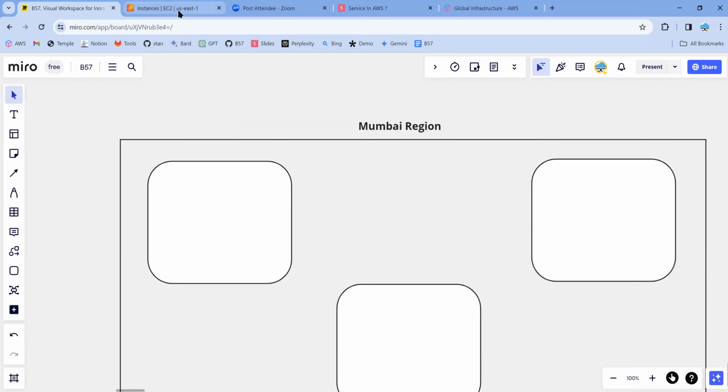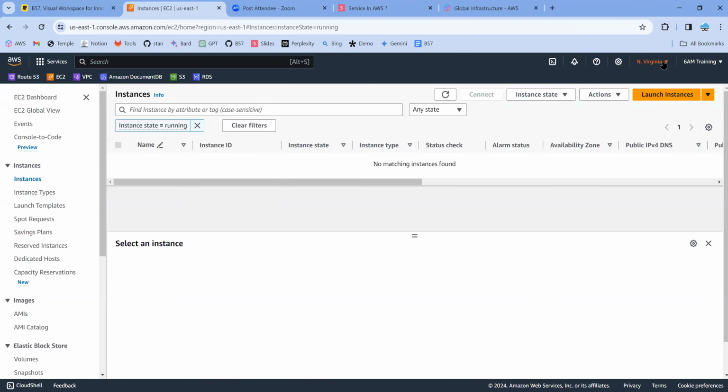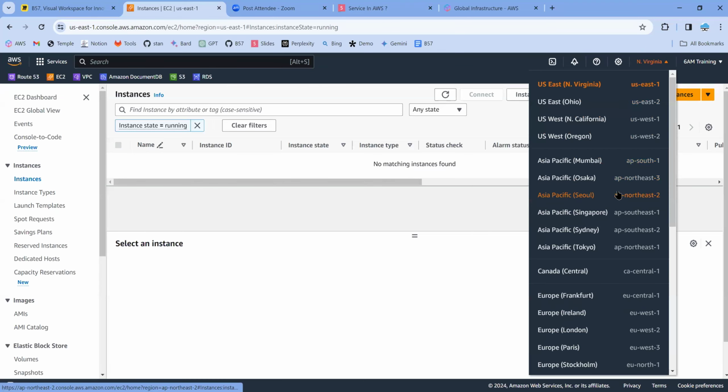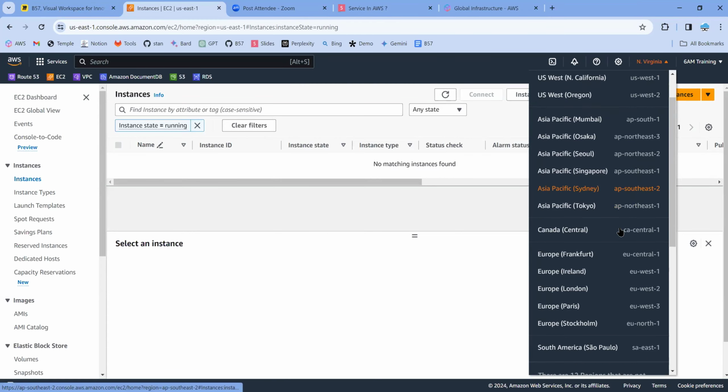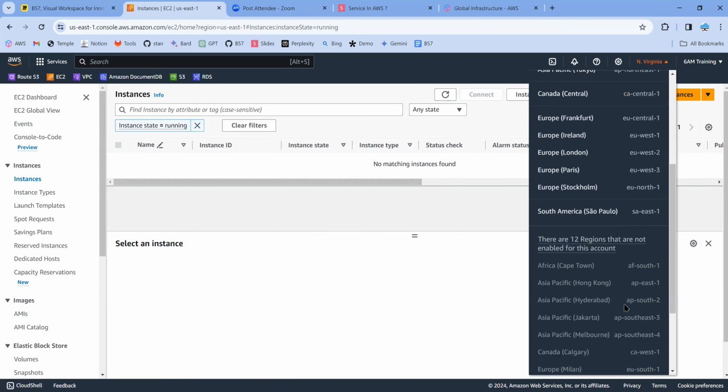For example, this is my Amazon portal. If you look at the top right corner, you can see the list of regions that Amazon is facing. US East 1, US East 2, that means in the United States, east side, this infrastructure is hosted. This is east and this is west. Similarly, the other regions are US West 1 and US West 2. This particular part is referred to as Asia Pacific, and that's the reason you can also see the names of the Mumbai region as AP South 1 and AP South 2.